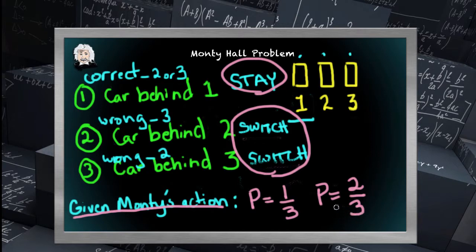Or another way of looking at it is, when the contestant guesses incorrectly, Monty Hall must open up the only other curtain with a goat, which with absolute certainty leaves the curtain with the car as the other curtain. So with certainty, in 2 out of the 3 cases, the contestant is better off by switching. And only in the one possible scenario where he guessed correctly in the first place is the contestant better off staying. As the movie says, that extra 1/3 probability accrues right to the contestant by switching.